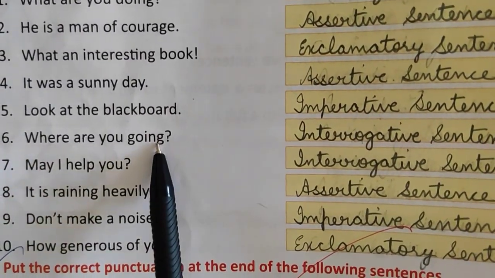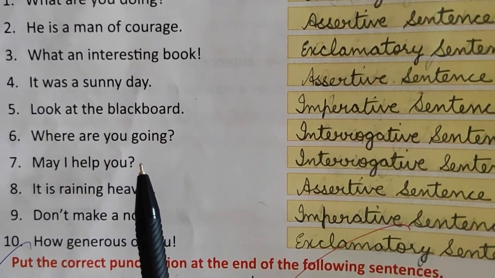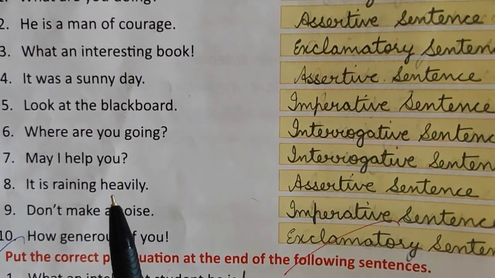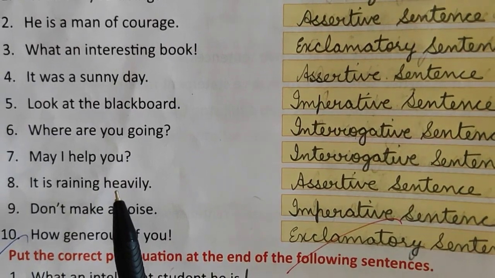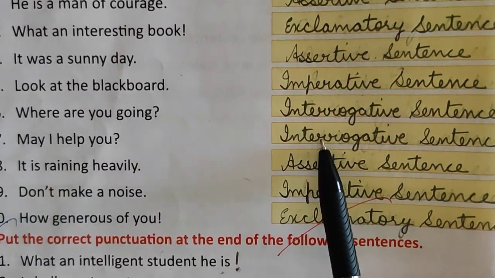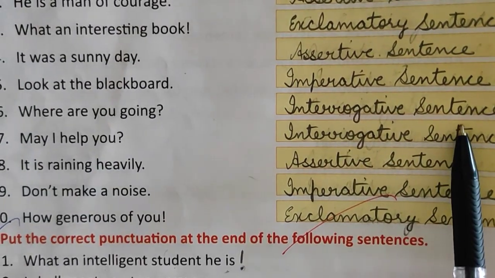Next is number 6. Where are you going? This is a question. Like suppose at home you are going out of the house and suddenly your mother asks you, where are you going? Means the question is being asked by your mother. So this is an interrogative sentence.